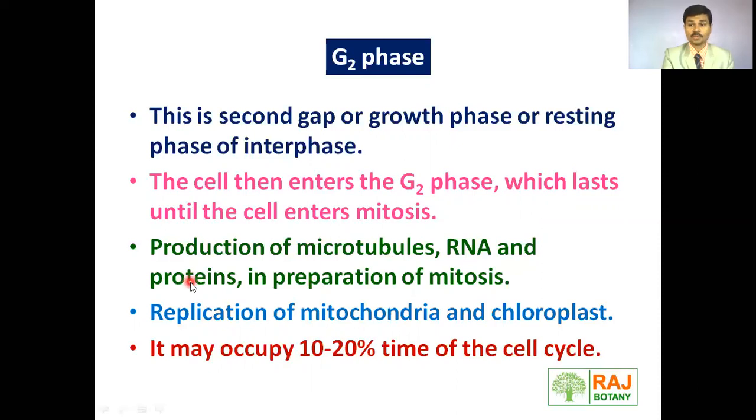Tubulin proteins are also required for the formation of spindle fibers. It means the raw material gets synthesized during this G2 phase. That's why it is called preparation for mitosis. During the G2 phase, replication of mitochondria and chloroplast takes place. Very important point here: the cell organelles mitochondria and chloroplast get replicated during the G2 phase. The G2 phase occupies 10 to 20% of the time of the cell cycle.